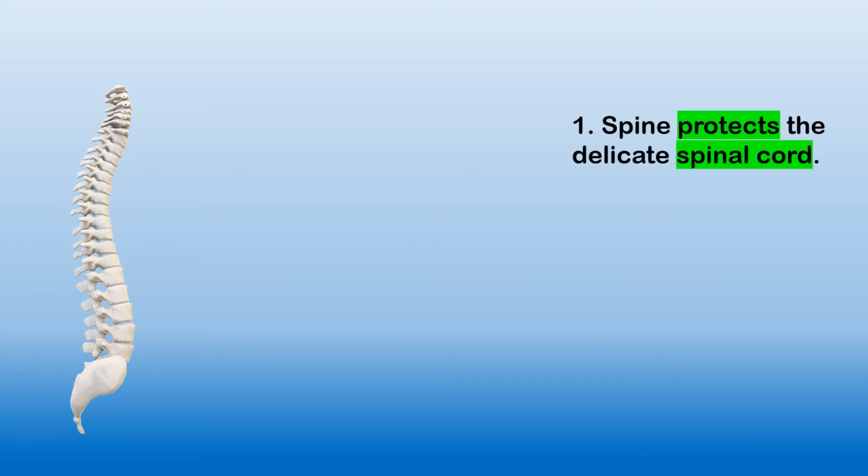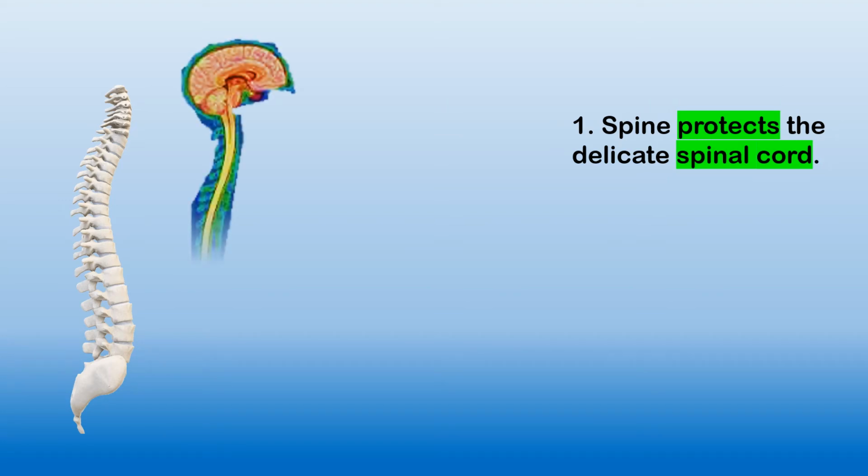Now, children, do you know why this vertebral column is important for us? Because it protects the spinal cord. And what is the spinal cord? It is a bundle of nerves which is connected to our brain. Yes, children, this vertebral column is very important for us. Why? Because it protects the delicate spinal cord. And what is the spinal cord? It is a bundle of nerves which is connected to our brain.